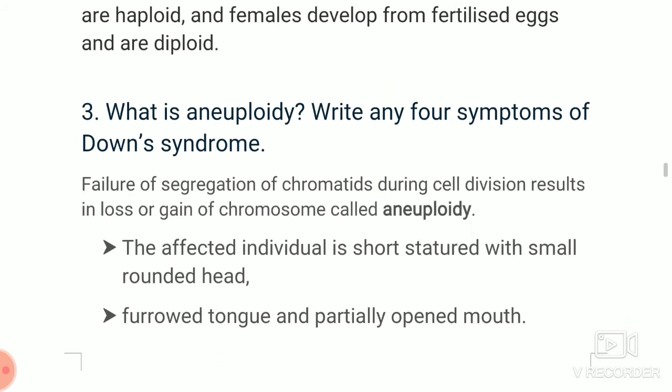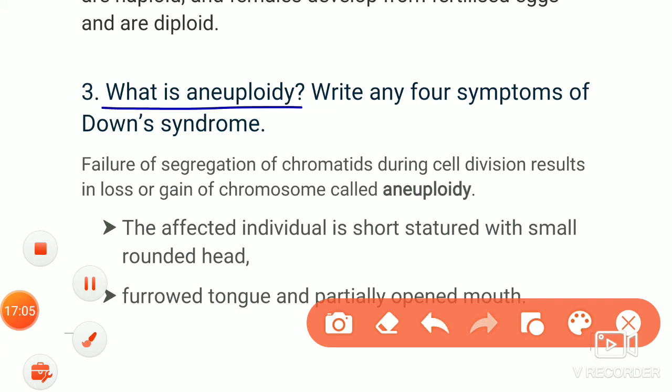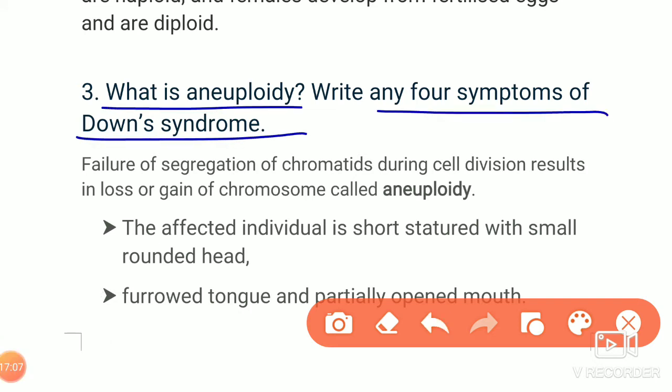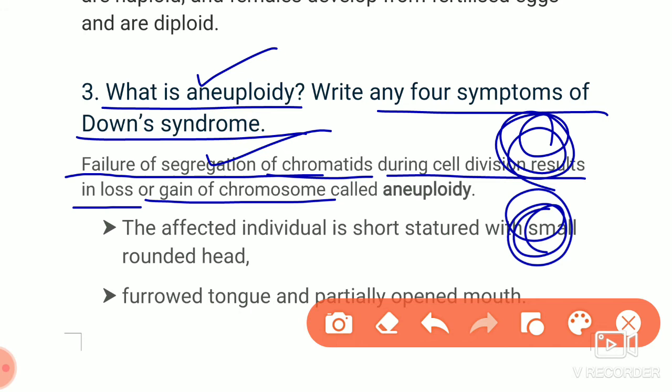Then if we consider the next question: what is aneuploidy? Write four symptoms of Down syndrome. First you have to write the answer for this. Failure of segregation of chromatids during cell division results in either loss or gain of chromosomes. That means the chromatids during cell division will not separate. So in aneuploidy, an abnormal number of chromosomes will be formed in the cell.